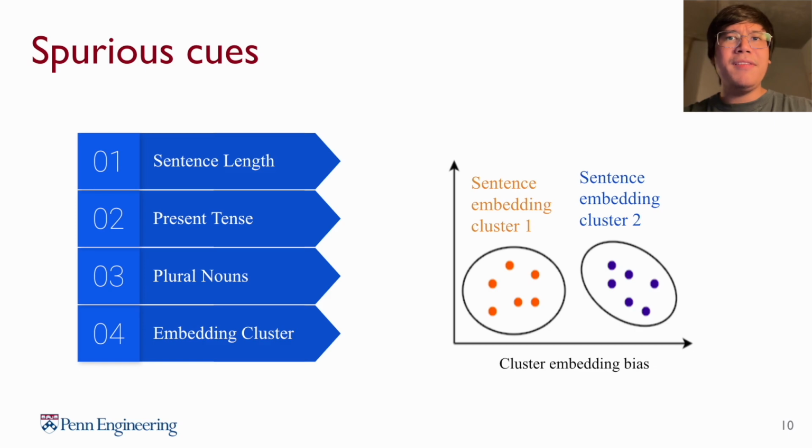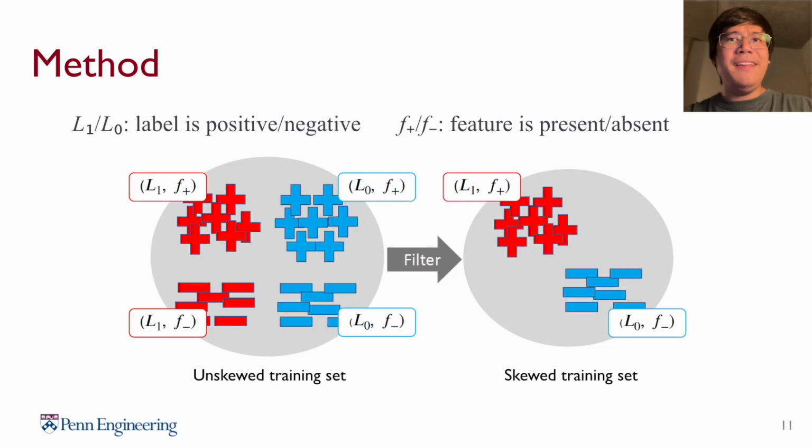Moving on to the experiments in the paper, we look at 4 different spurious cues: the length of a sentence, the presence of a word in the present tense, the presence of a plural noun, and a more subtle cue based on the sentence BERT embedding of the text. To create what we call a skewed training set exhibiting spurious cues, we filter the original, unskewed training set to make spurious features perfectly correlated with the label we want to predict.